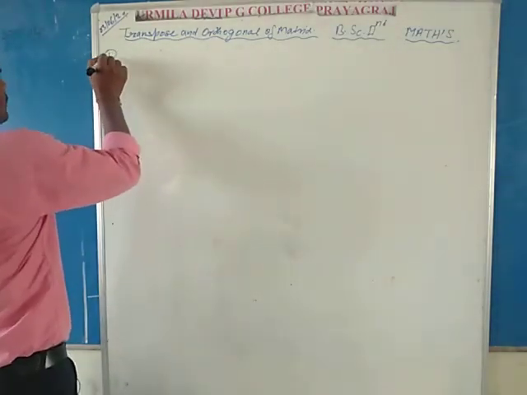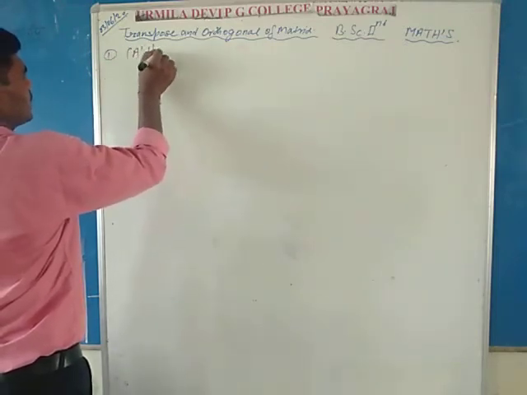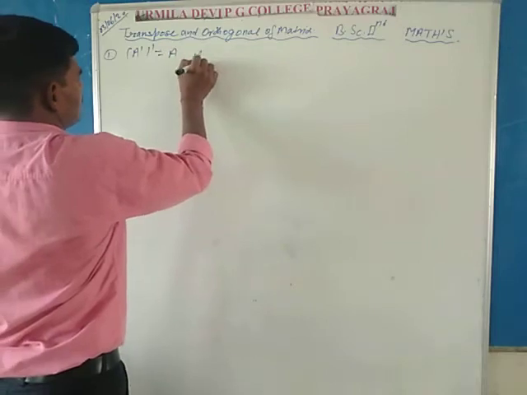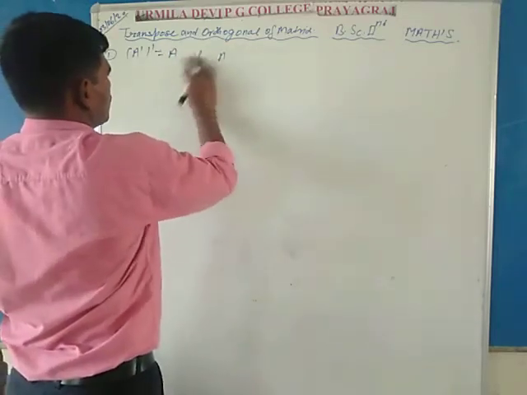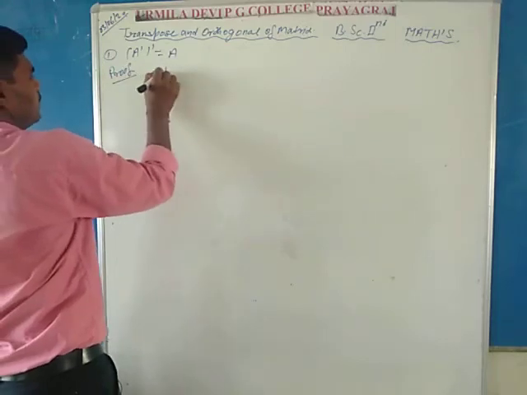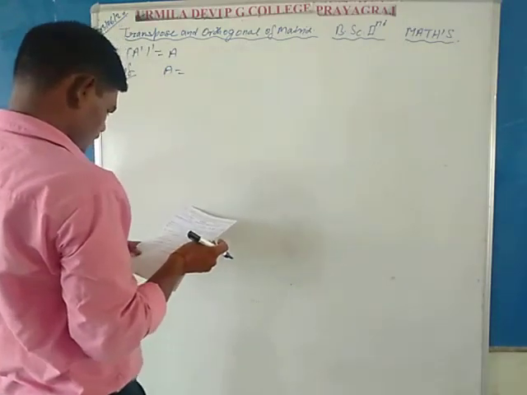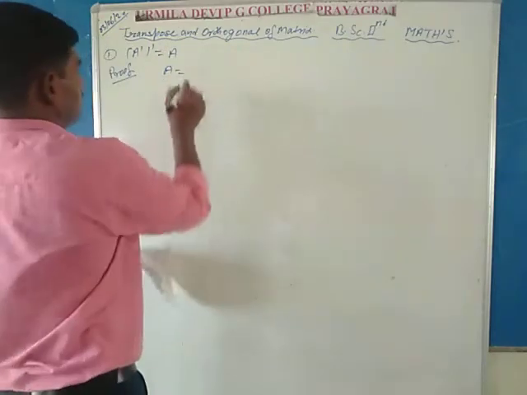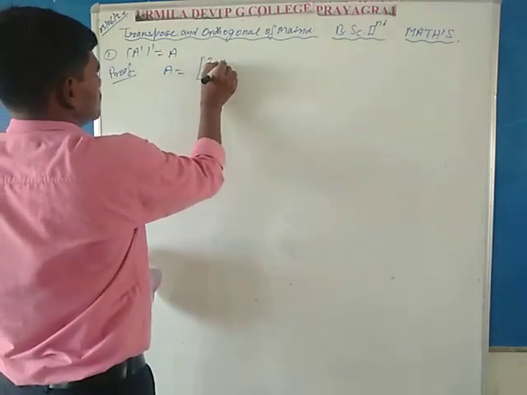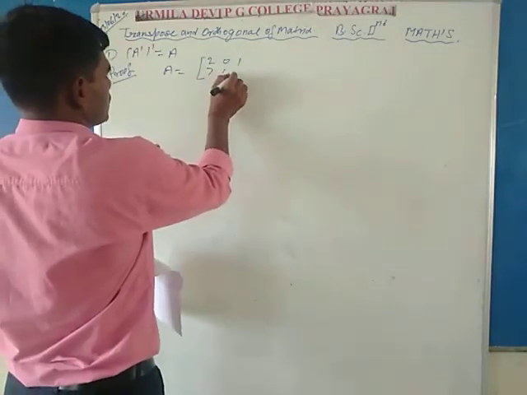First property: the transpose of the transpose of A is equal to A. In the proof, suppose that matrix A is equal to 2 0 1 and 7 1 0.